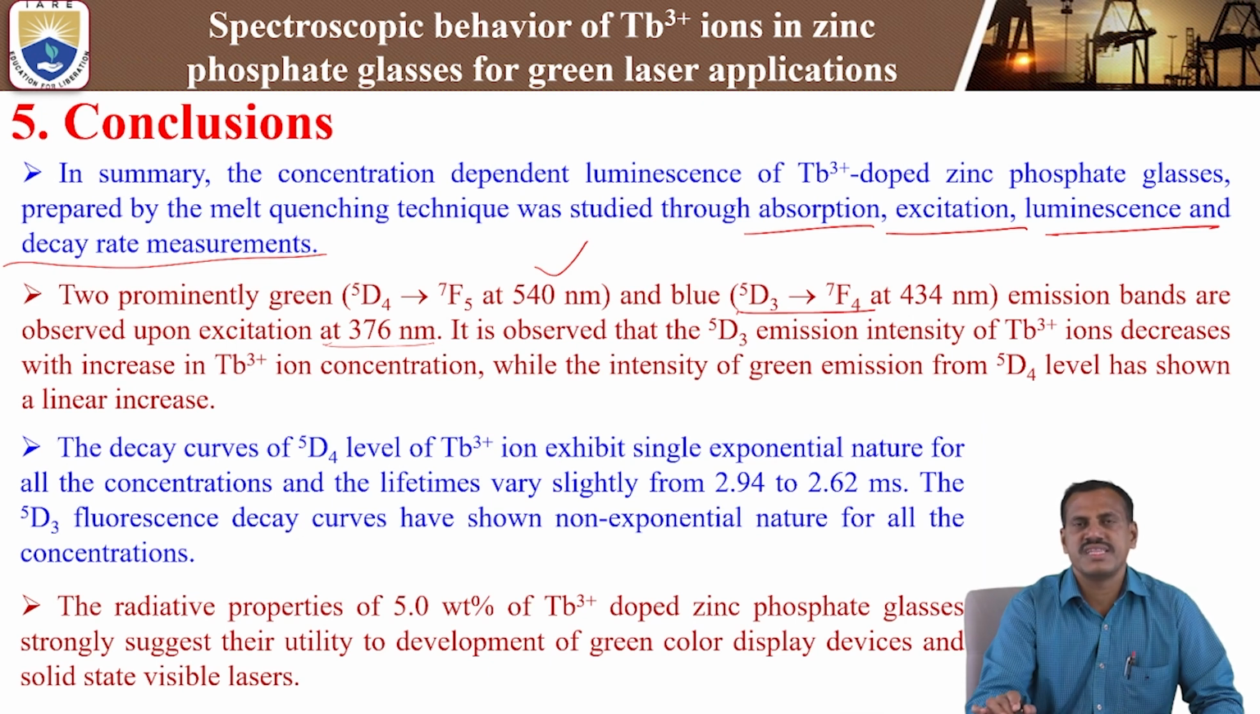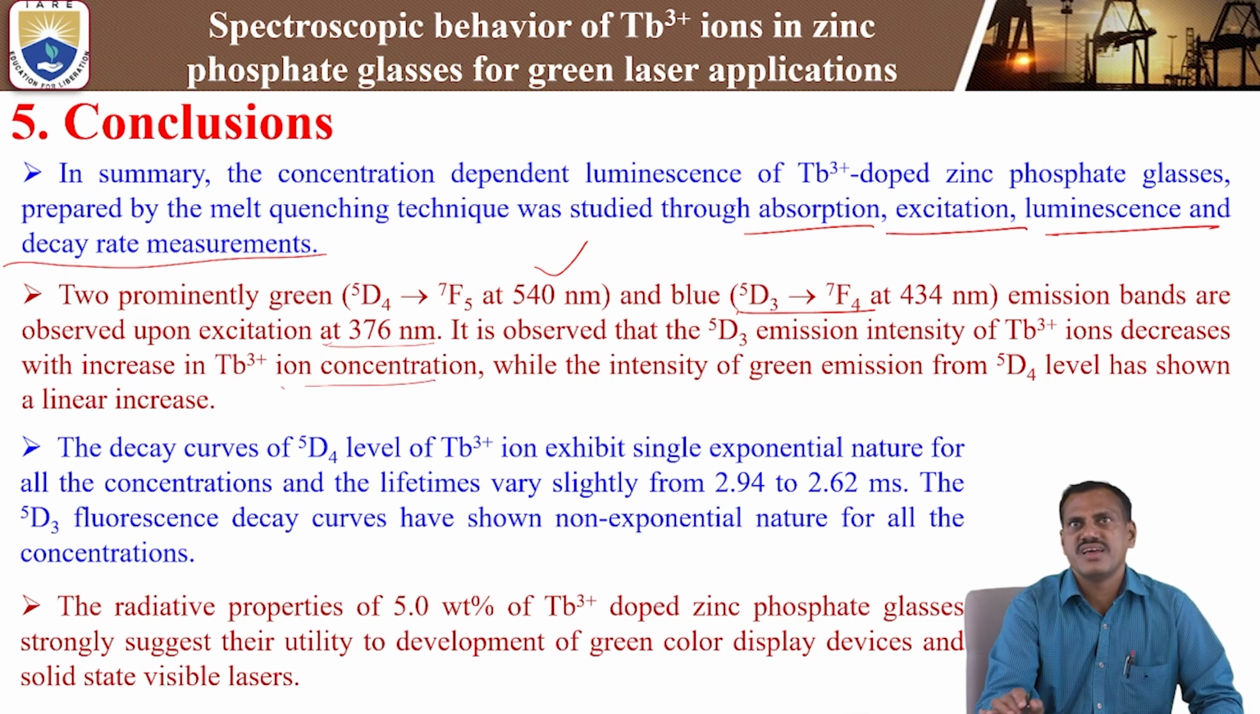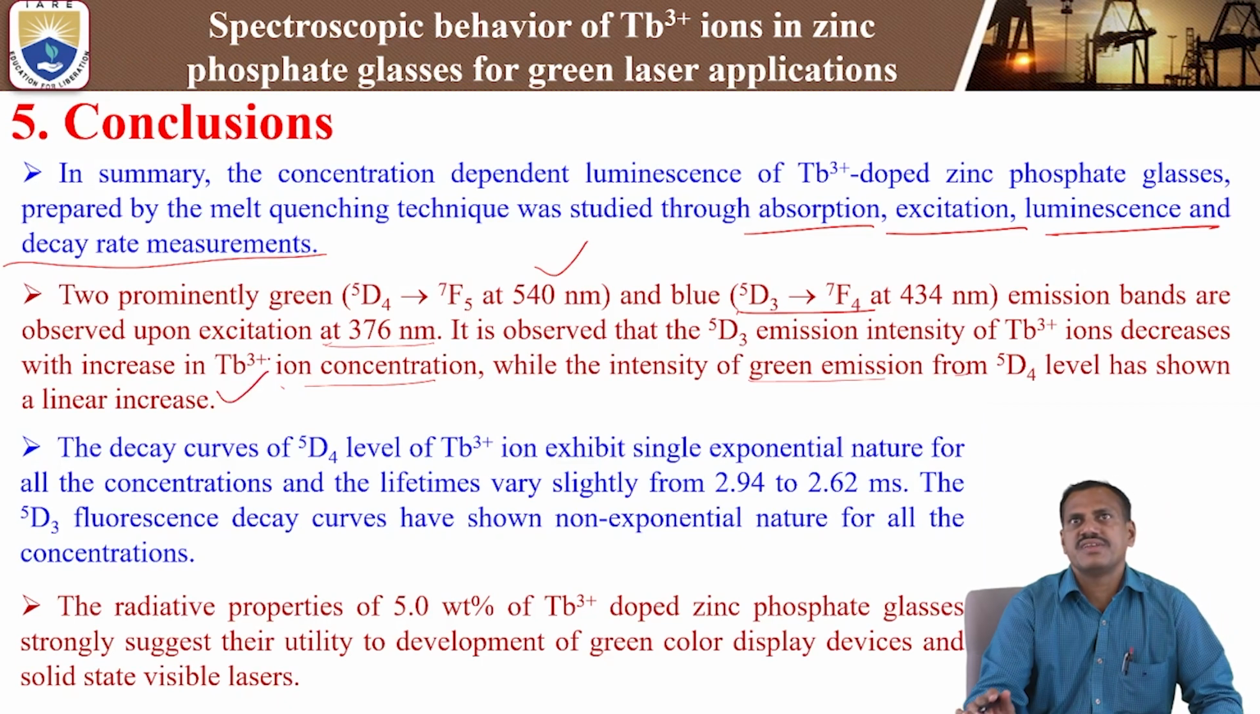It is observed that the 5D3 emission intensity of terbium 3+ ions decreases with increasing terbium 3+ concentration, while the intensity of green emission from the 5D4 level shows a linear increase. For the 5D3 blue transition, we observe a decrease: while increasing the concentration, the luminescence intensity decreases. In the case of green emission at the 5D4 transition, it increases almost linearly.